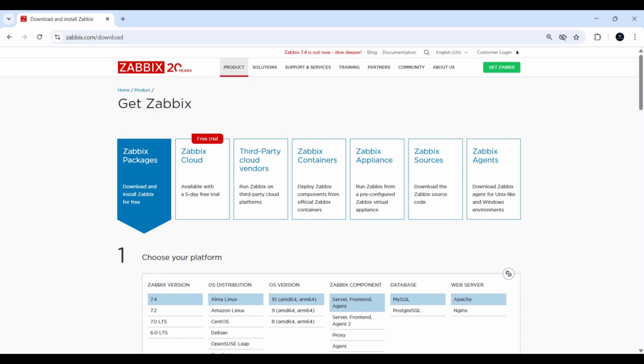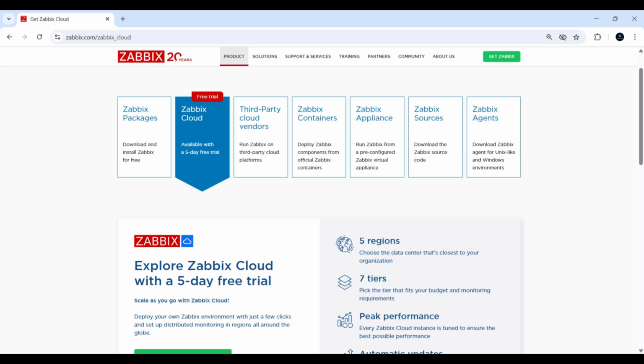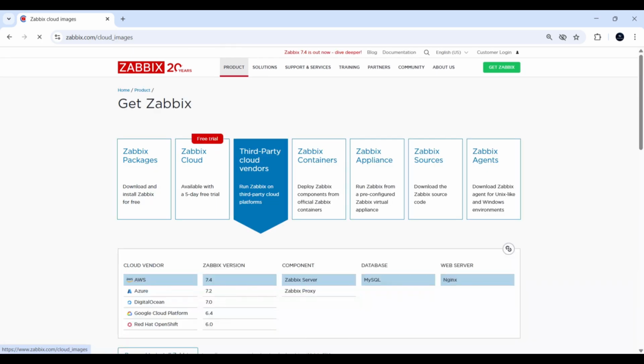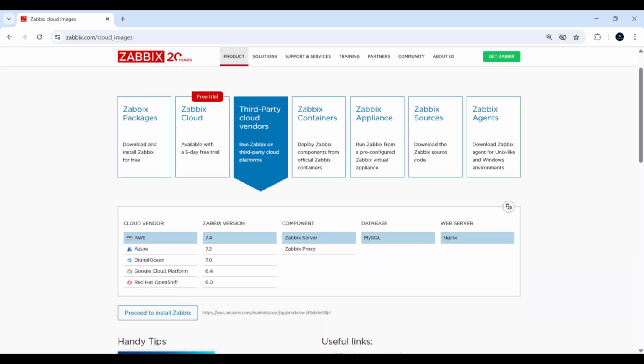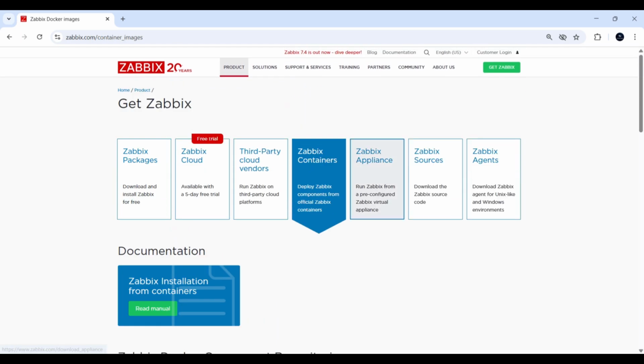Here I am selecting Zabbix packages. You can select any one of them as per your installation requirements. Other than this, there is Zabbix Cloud, which is only free for 5 days, and third-party cloud vendors, which support all popular cloud platforms. Zabbix Docker containers are also available, and pre-installed VM images are also available.